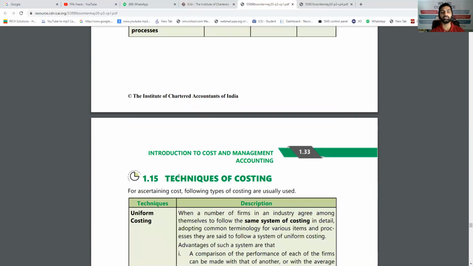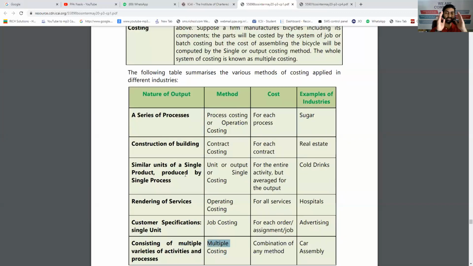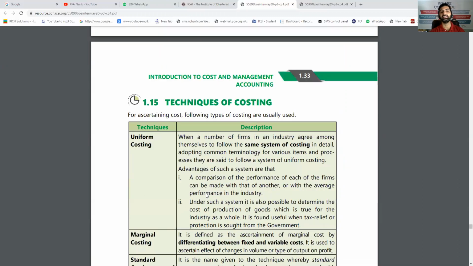And what are the techniques of costing? Methods are applicable to a specific type of business. Technique is applicable to everyone. For example, marginal costing can be used by the operating costing person also, or a manufacturer that is using process costing also. So these are called techniques of costing, which are common for all types of business.